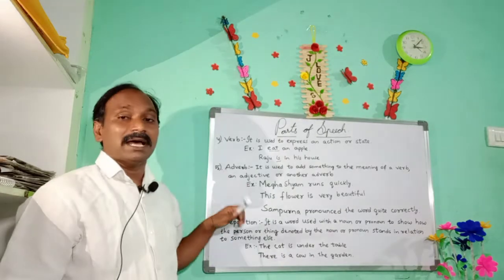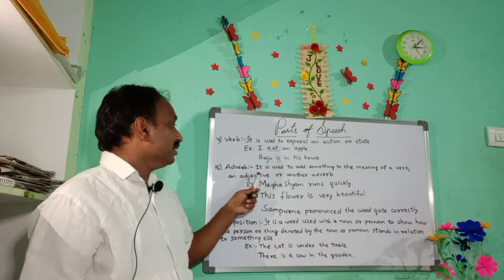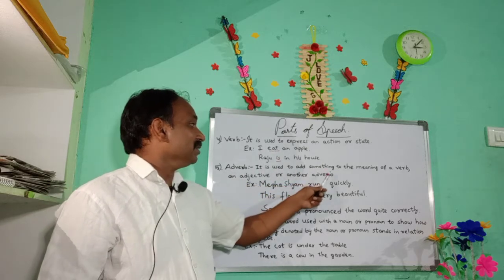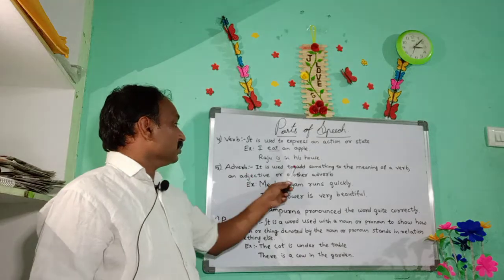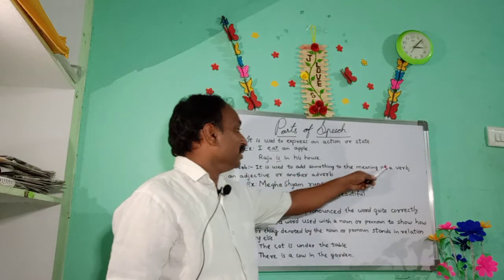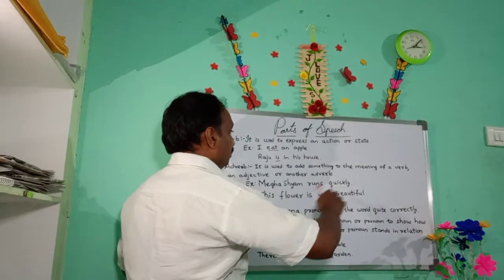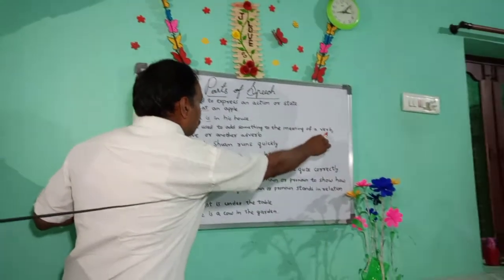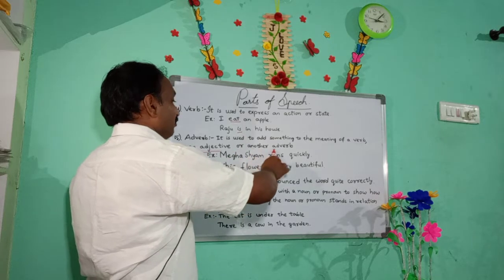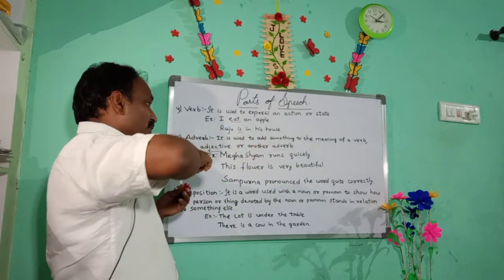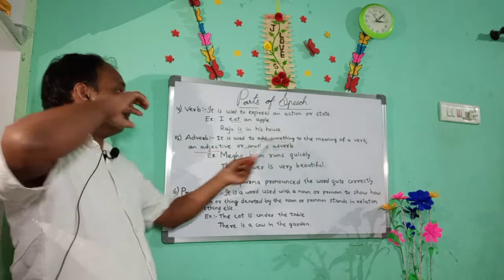Now let us move to another part, the fifth part, adverb. It is used to add something to the meaning of a verb. So we add some word to the verb.